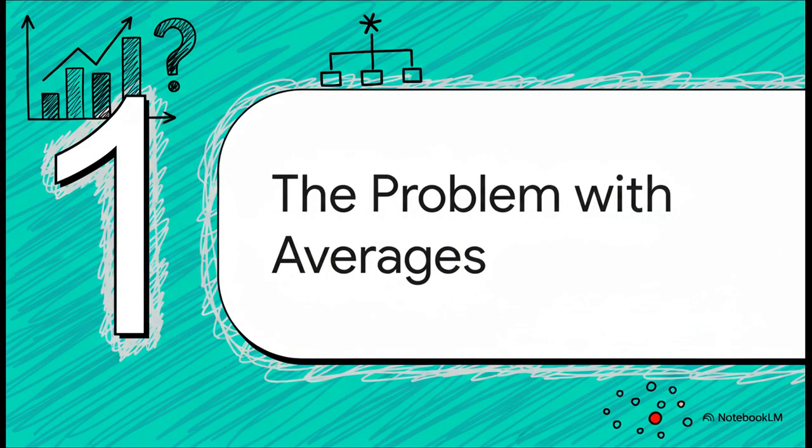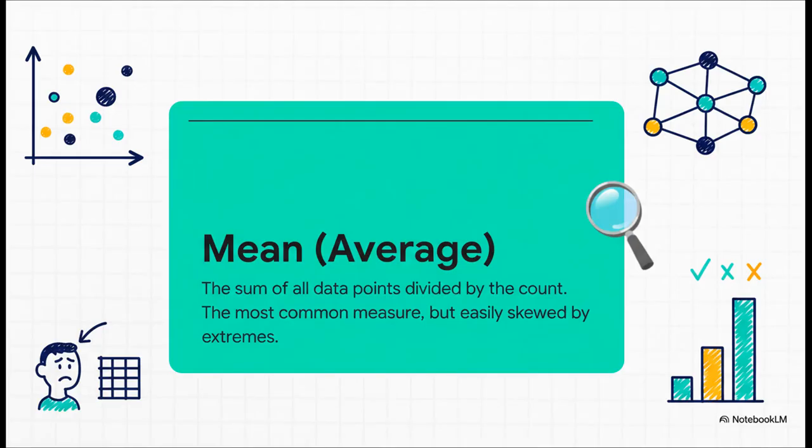To kick things off, we've got to talk about something that sounds super basic, averages. But trust me, the way we find the so-called center of our data can completely change the story we think it's telling. Okay, so the mean. We all know this one, right? The average, you add up all the numbers, divide by how many there are, boom. It's the metric we see everywhere.